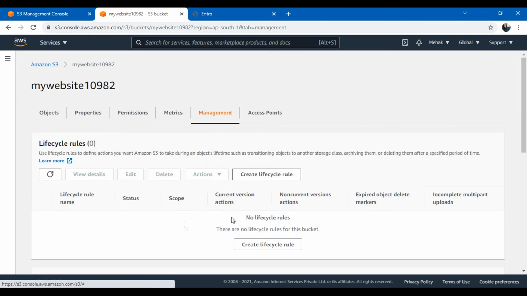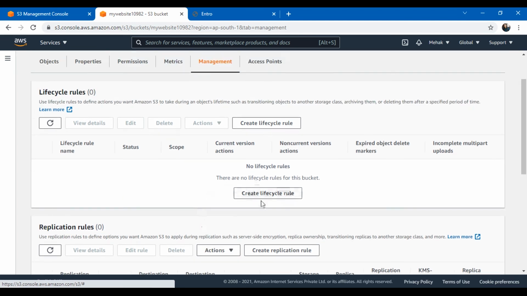this is where we set the life cycle policies. You just need to click on create life cycle rule and you can set the life cycle policies, how you want to transition the object from one class to another based on their age. Okay, so let's go ahead and discuss the next feature that we have with S3.